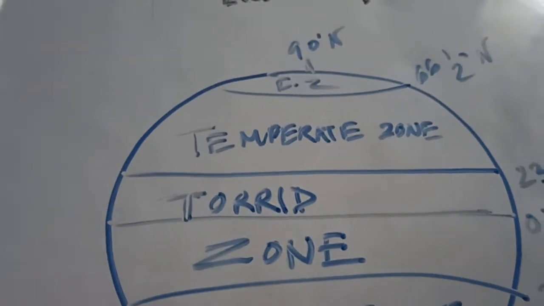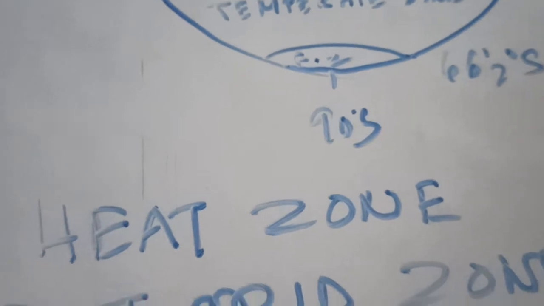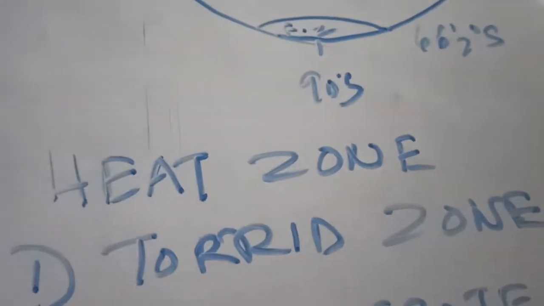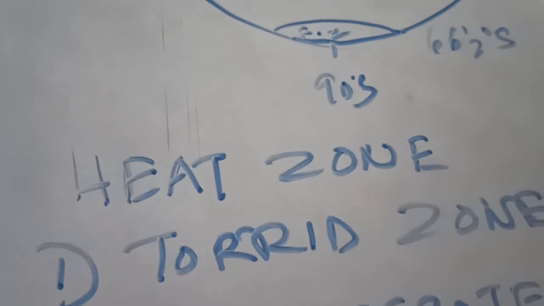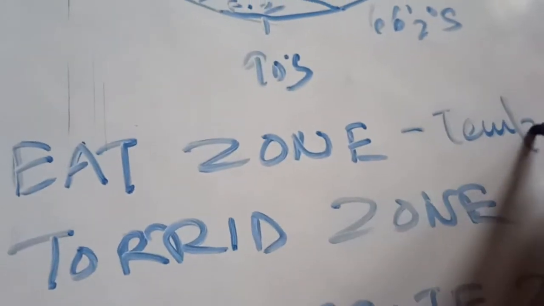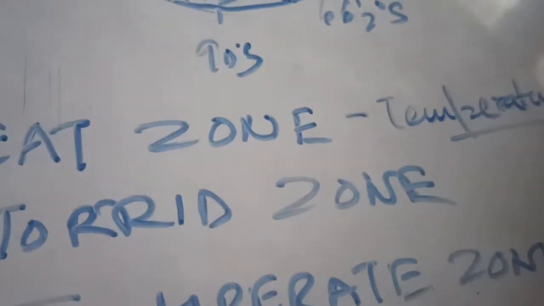So today I will start with the heat zones of the earth. What does the word heat zone mean? This heat zone is actually related to the temperature.